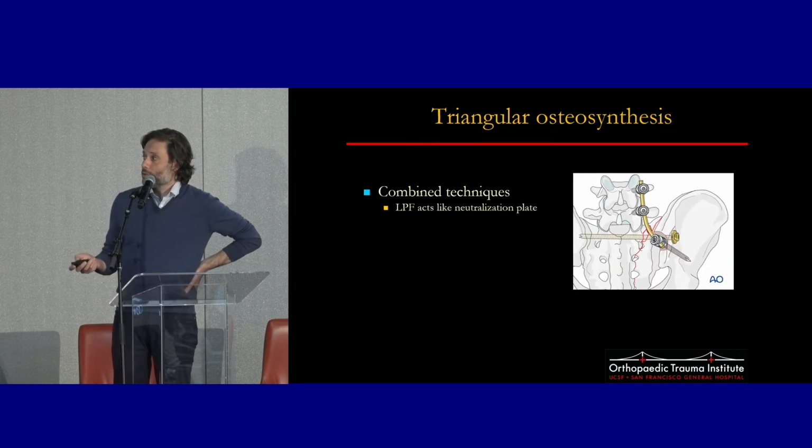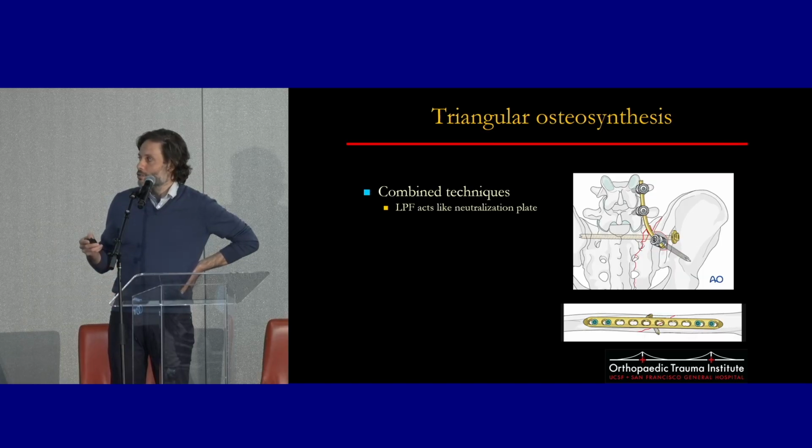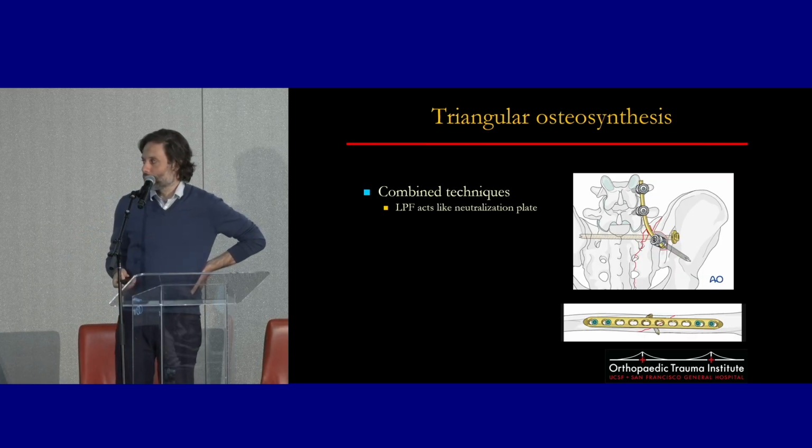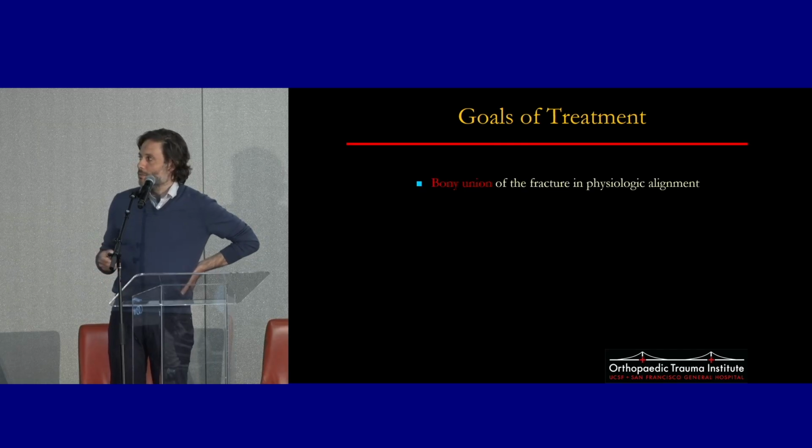We can combine these injuries, and so this is essentially a lag neutralization construct, right? So you have the iliosacral screw that compresses, and then you neutralize that construct. It's similar to our lag neutralization constructs for our long bone fractures. And so our goals of treatment are bony union of the injury and physiologic alignment.